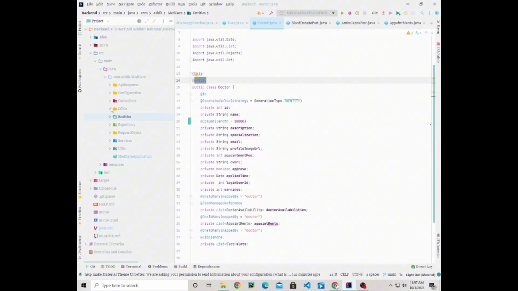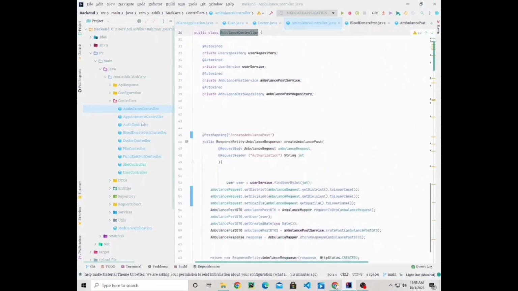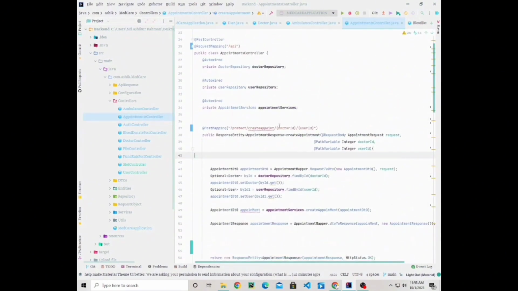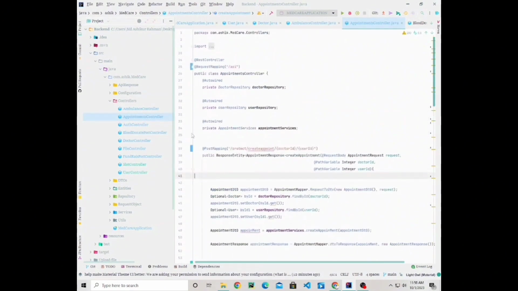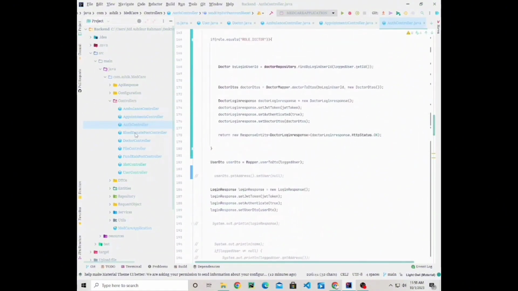First, the controller section. Here we have all the service controllers like ambulance controller, appointment controller, and all the URL API endpoints are listed here, and every controller is in the controller section.